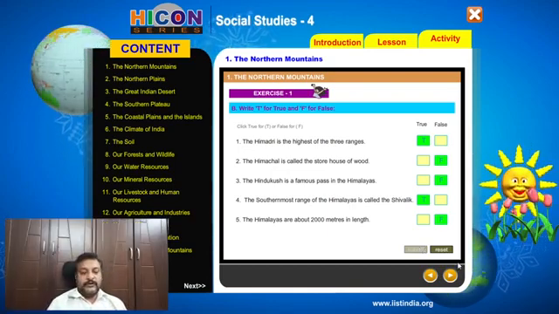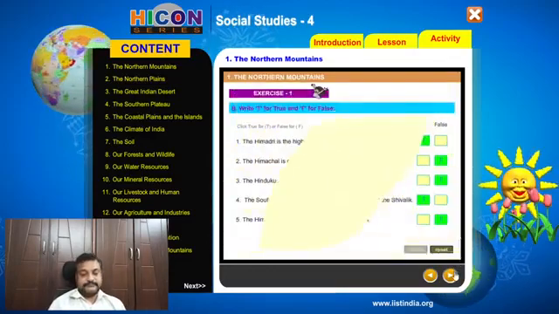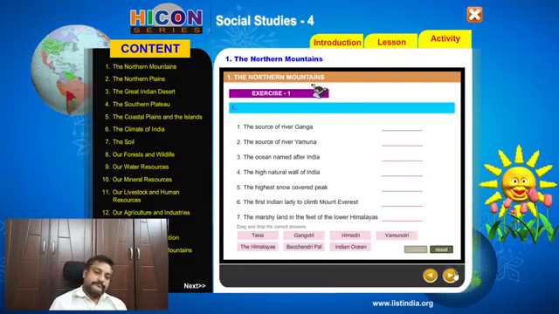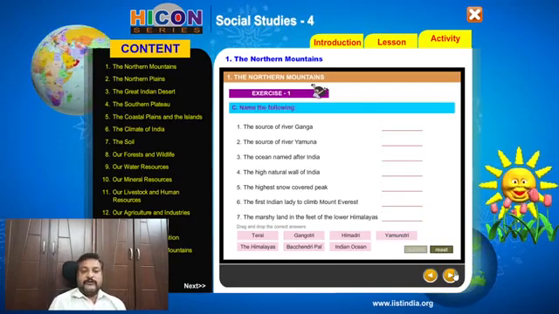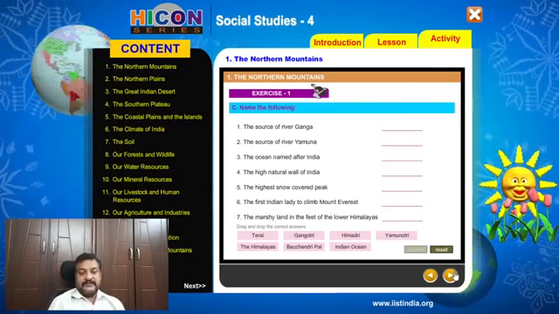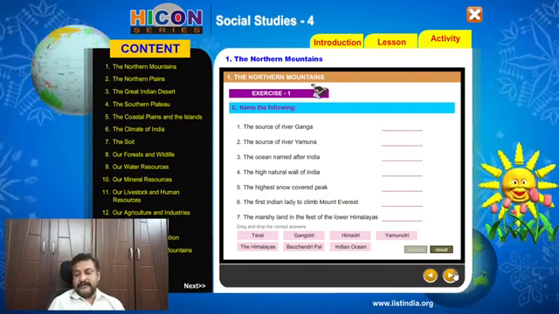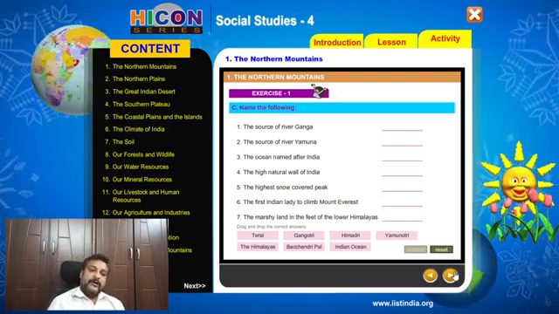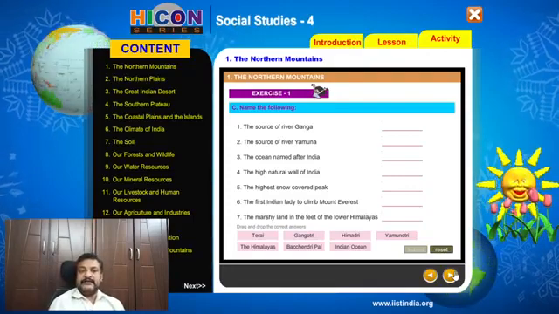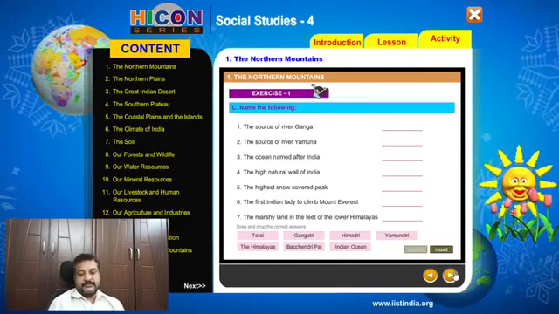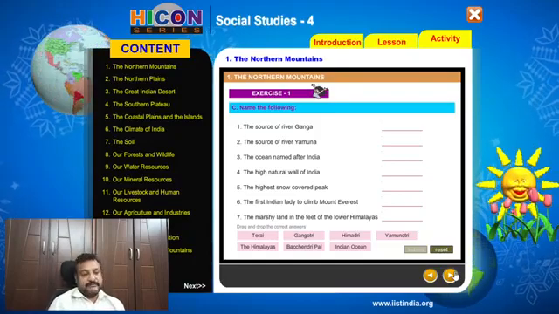Okay, children, now we'll go on to the next question. Name the following. There are 7 sentences given there and the names also are given at the bottom. What we need to do is to read the sentence, understand the question part in that and choose the correct option, the name from the options given.